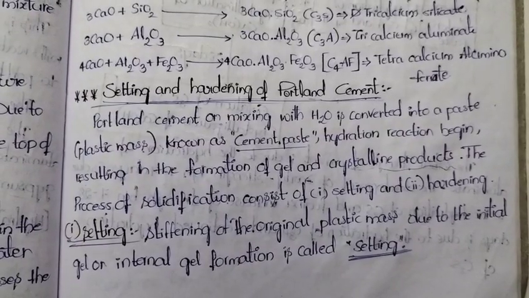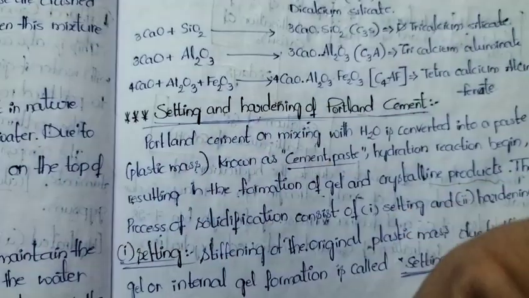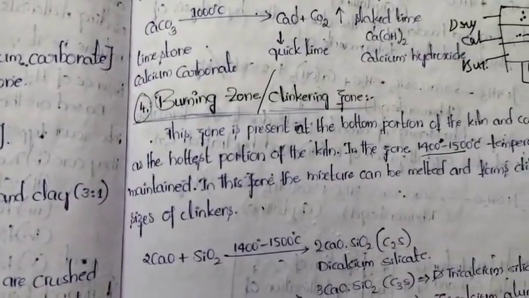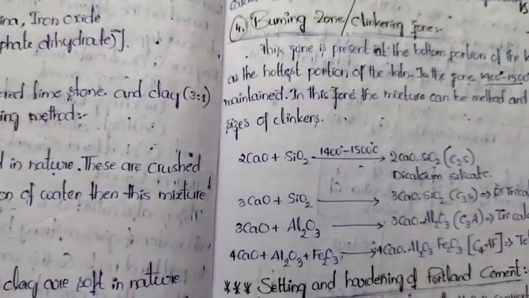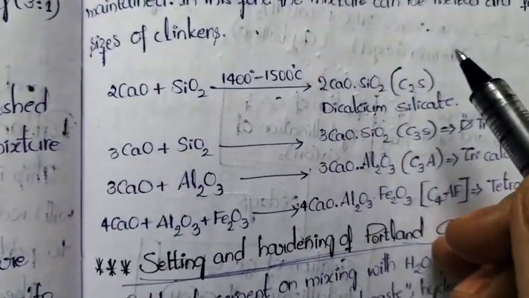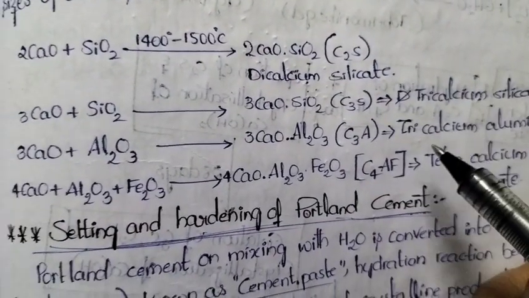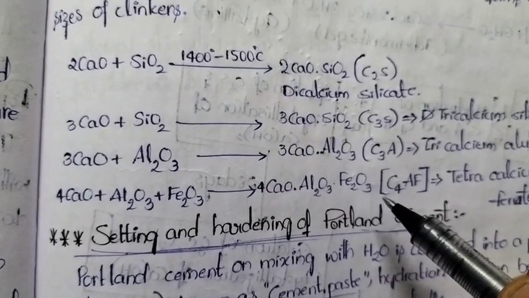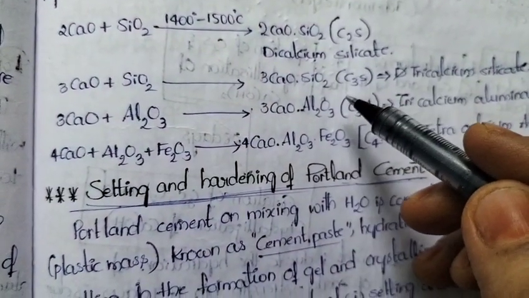Before going to discuss about setting and hardening of cement, we need to revise the third step of the manufacturing of Portland cement, that is burning zone or clinkering zone. Whenever we prepare the Portland cement, here clinkers are formed. What are the clinkers? Dicalcium silicate, tricalcium silicate, tricalcium aluminate and tetracalcium aluminoferrate. These are the clinkers which are present in Portland cement.